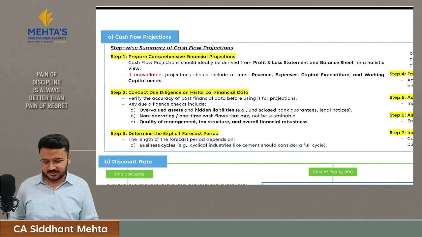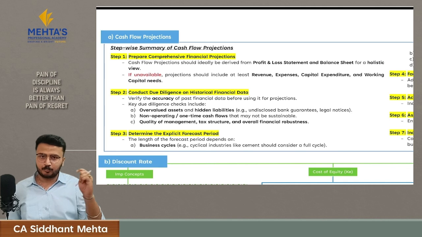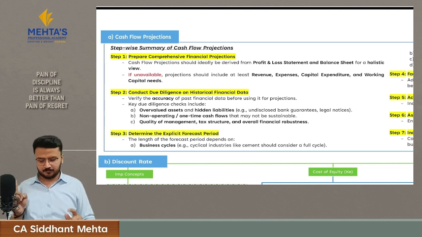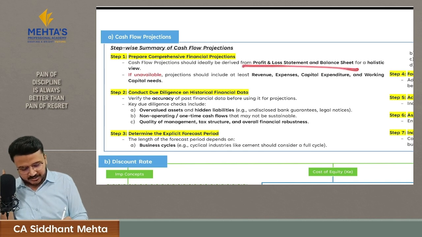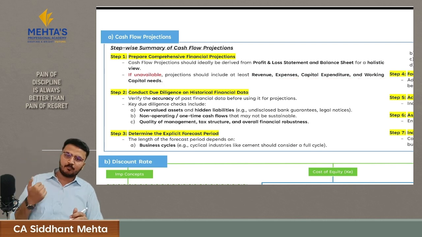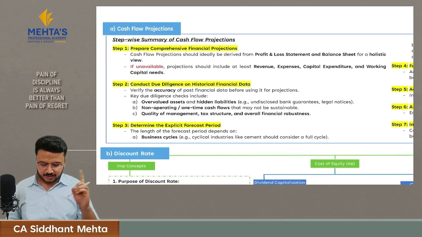for cash flow projections. First, you have to prepare comprehensive financial projections, because you have to prepare the projections for the profit and loss statement for 5 years or 6 years, whatever you're projecting. You have to also make projections of the balance sheet. With that projection, you will project your cash flows. If these projections are not available to you, at least project your revenue, expenses, capital expenditure and working capital needs. With the help of these, project your cash flow. Then you're projecting your cash flow by understanding your historical financial information.